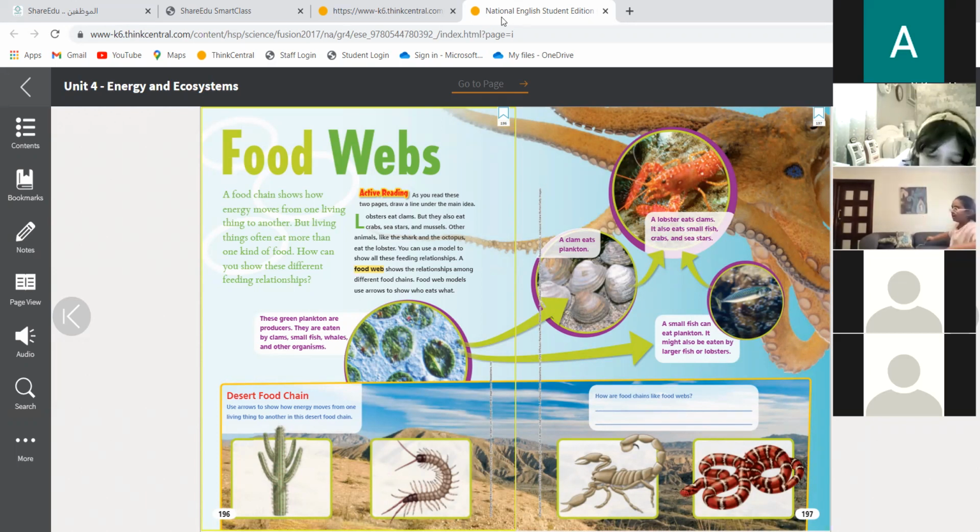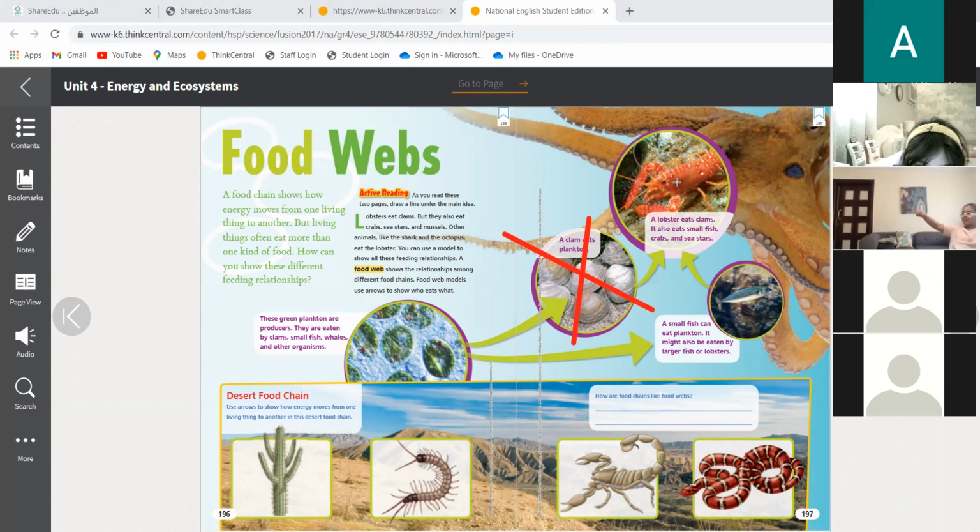Okay, Habibi. Imagine one of these animals will disappear. Let's cross the clams. Imagine that there are no clams. The food web will be changed. So the plankton will be eaten by who? Only the small fish and then the lobster.